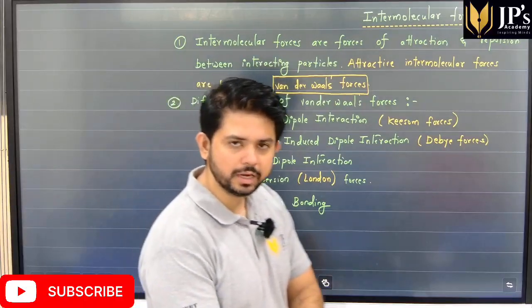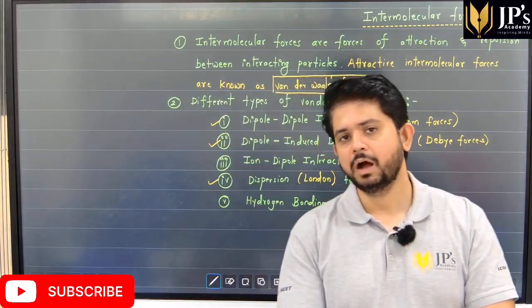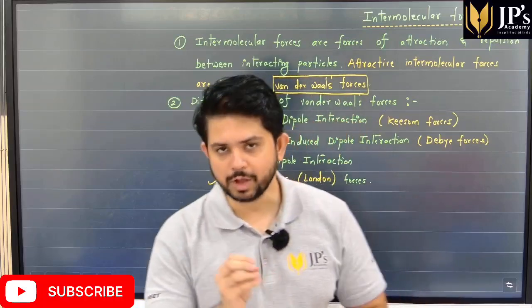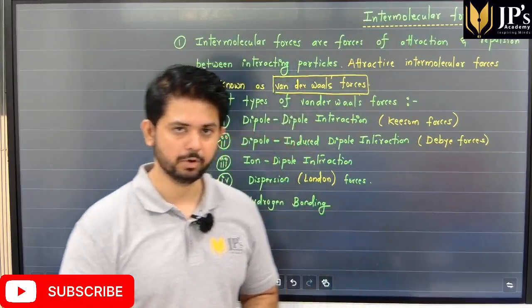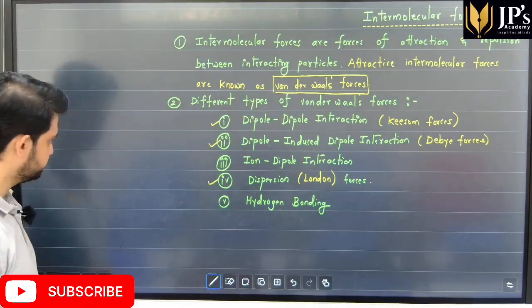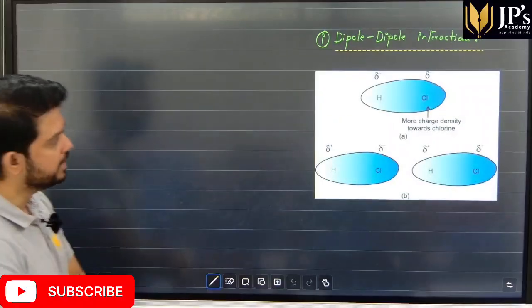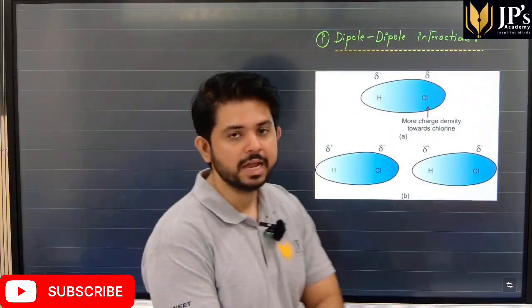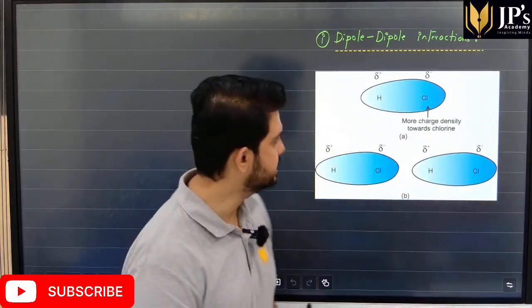Students, though we've already done it in chemical bonding, I will still, however, give you an overview as to what exactly is hydrogen bonding. So let's start, students, with the first type of interaction that we have, which is called dipole-dipole interaction. Now students, what exactly is a dipole?